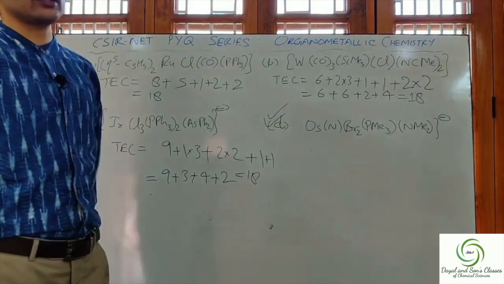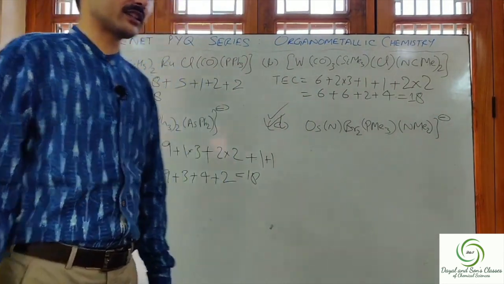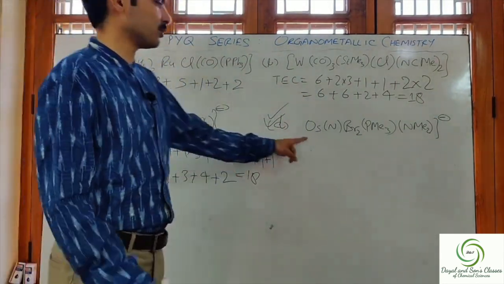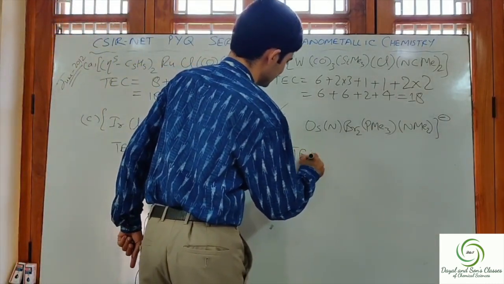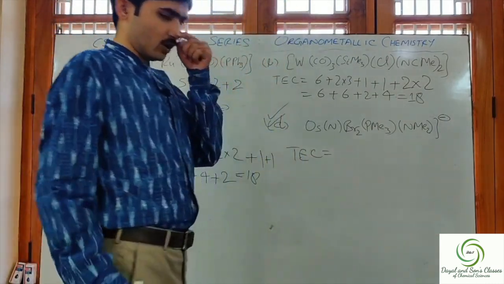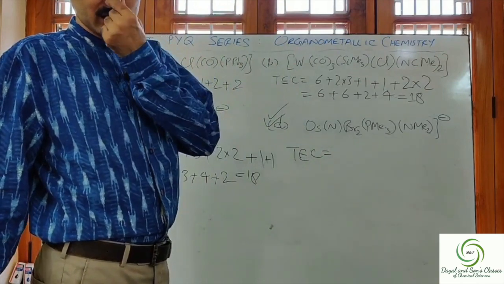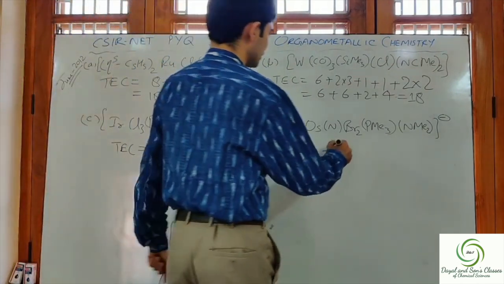This complex will not obey the 18 electron rule. Let us check also once. Let us calculate TC for this and check it once. Osmium contributes 8 electrons. It belongs to the iron family.